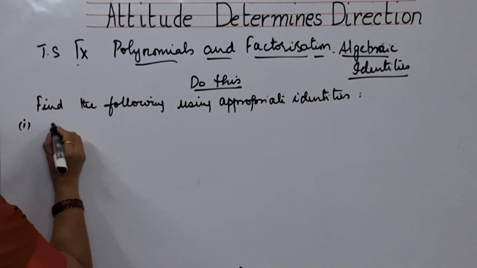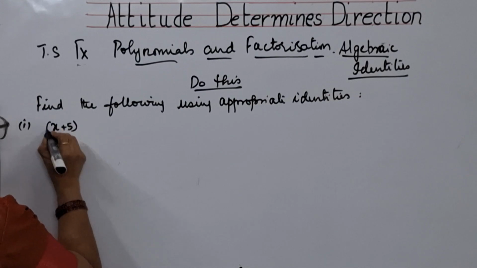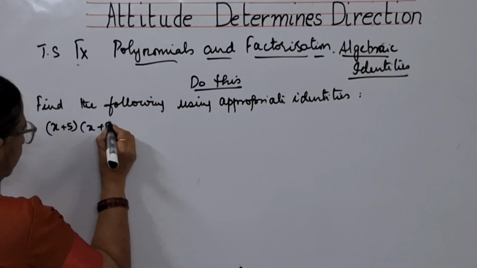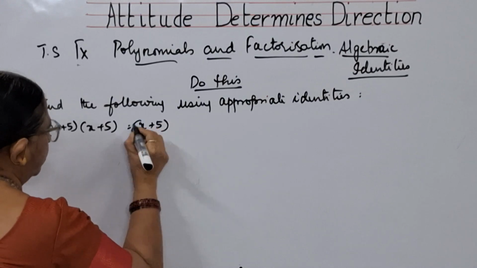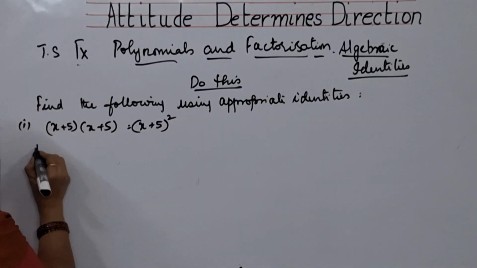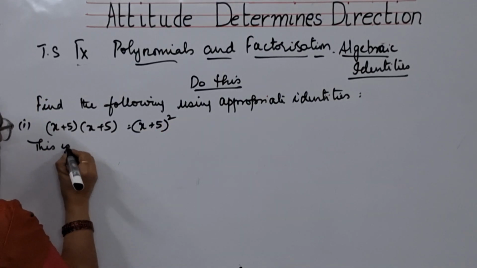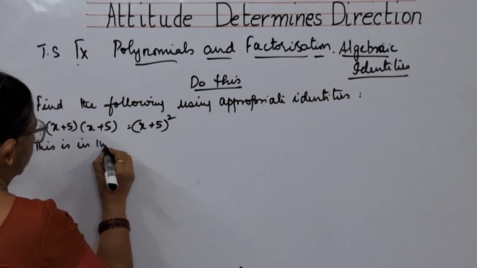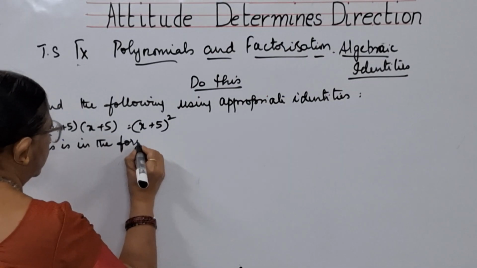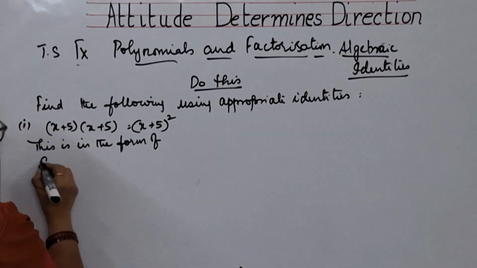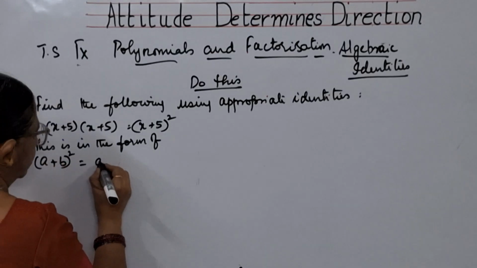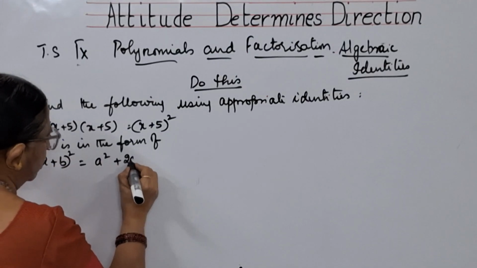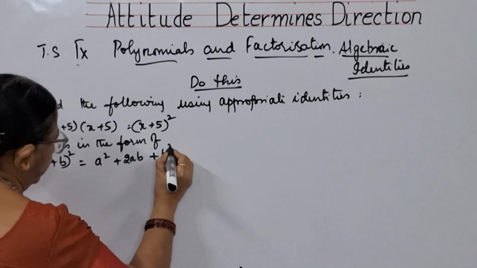The first one is x plus 5 into x plus 5. See, children, this can be written in the form of x plus 5 whole square. So we will be writing that this is in the form of a plus b whole square, that is equal to a square plus 2ab plus b square.